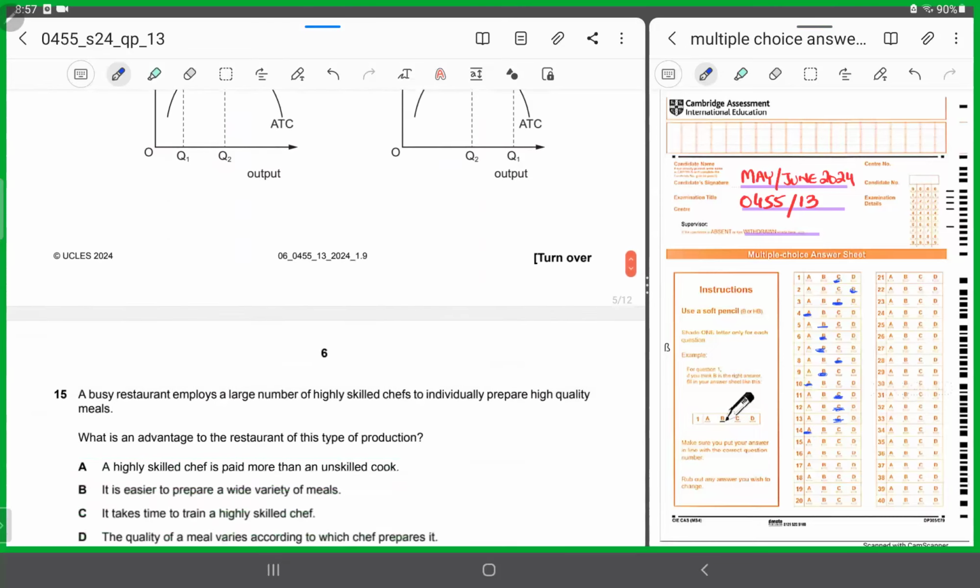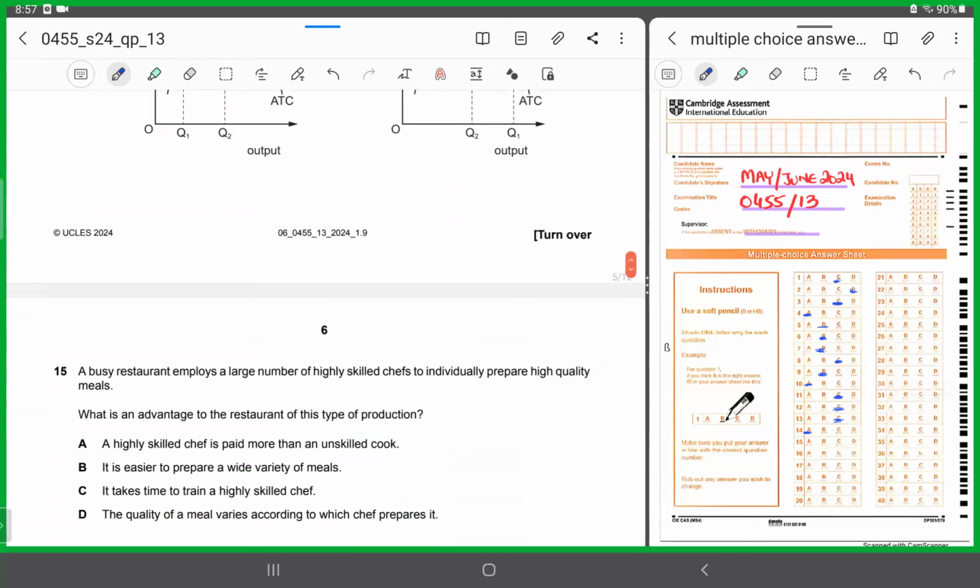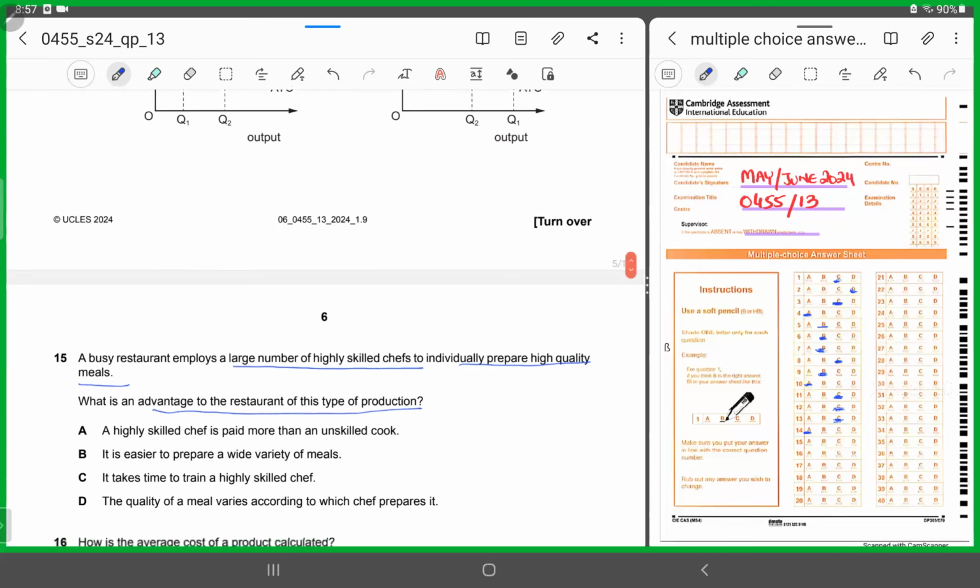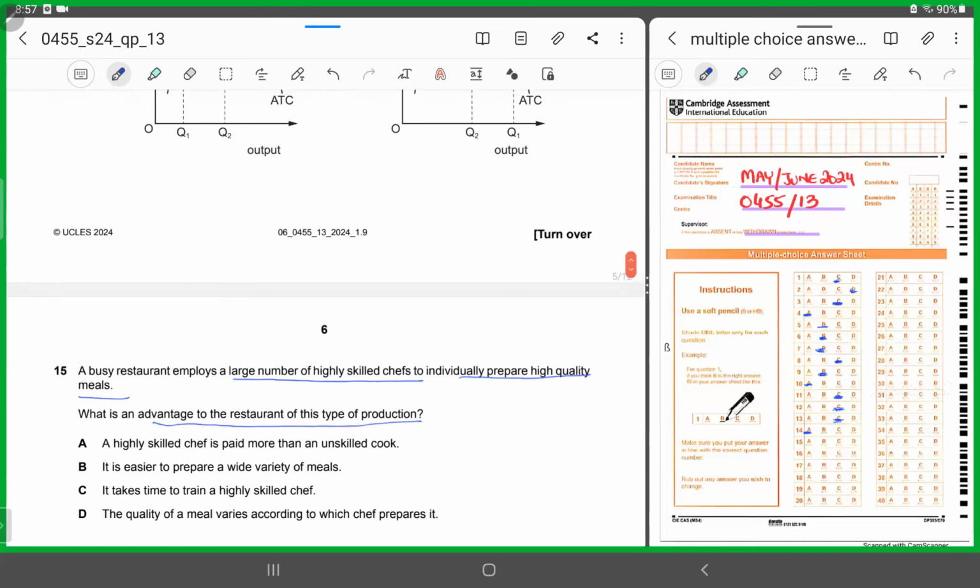Let's look at number 15. Number 15 says a busy restaurant employs a large number of highly skilled chefs to individually prepare high quality meals. Now, what they've done is they have hired highly skilled chefs, and each chef is excellent at producing a particular meal, right? Specializes at preparing a particular meal. Now they're saying what is an advantage to the restaurant of this type of production. What would be the advantage for the restaurant by using this method of recruitment.